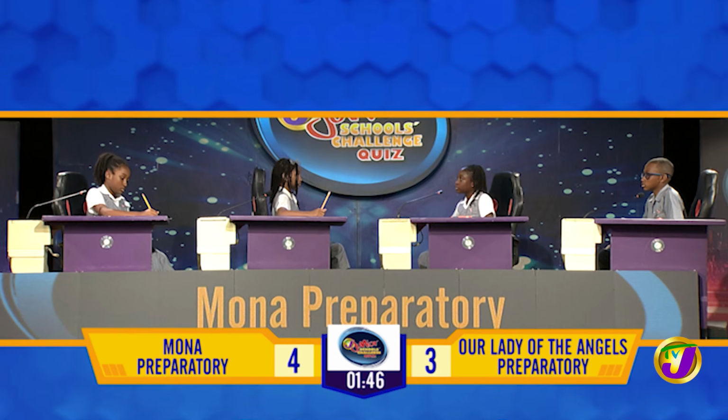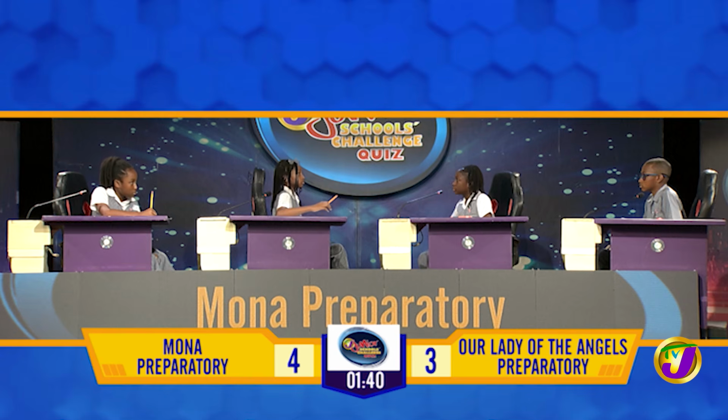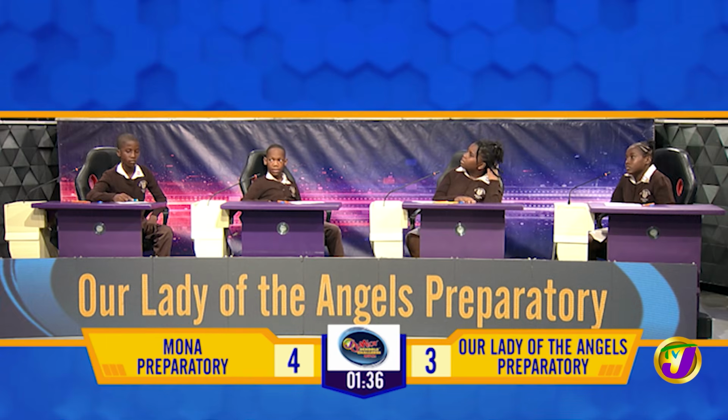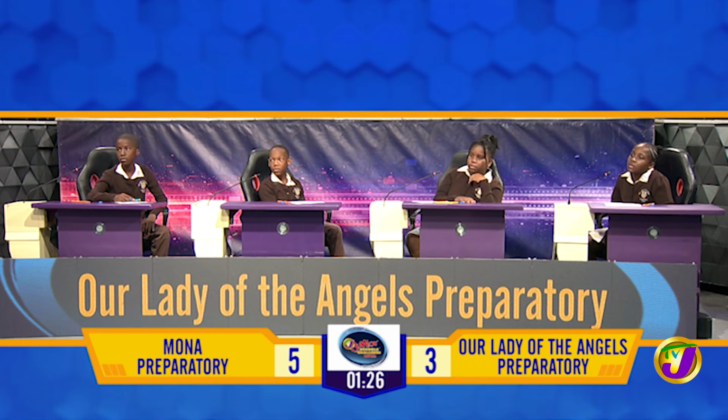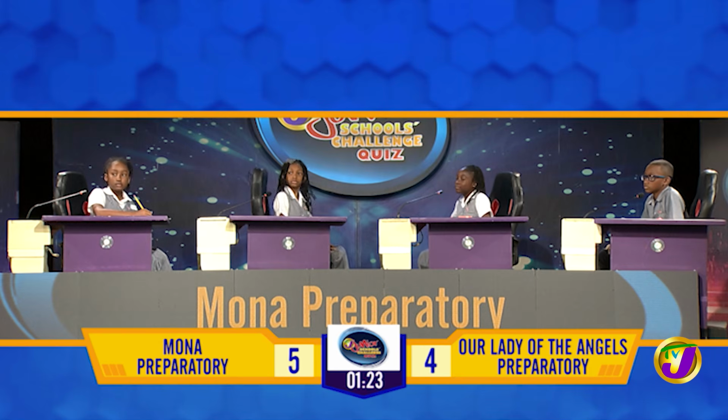Social studies for Mona Prep, what is the 13-letter name for the clearing of trees, transforming a forest into cleared land? Deforestation. That's right. Our Lady, what is the 9-letter name for the introduction of harmful substances or products into the environment? Pollution. That is correct. Music, a visual question for Mona Prep.